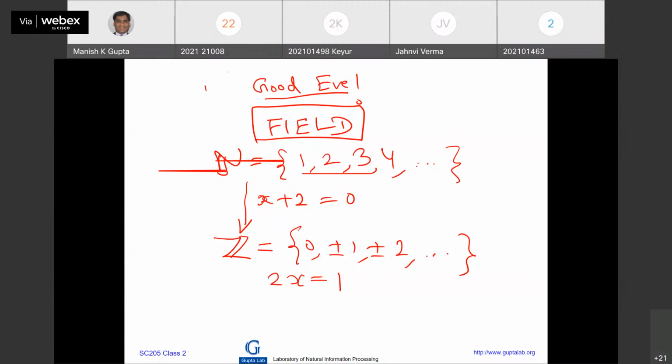Business stops for a while. Then people started looking at how to solve this. And they further extended this to what is known as Q. Q is the set of rational numbers of the form P by Q such that P and Q